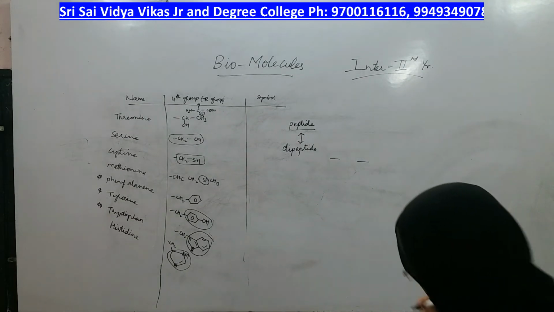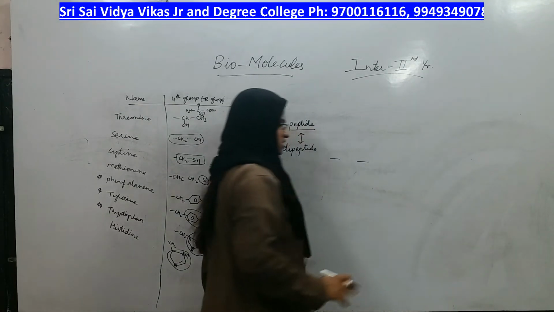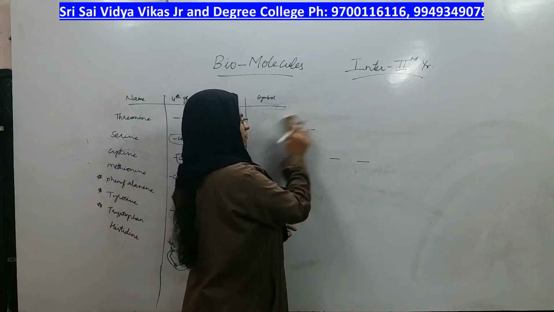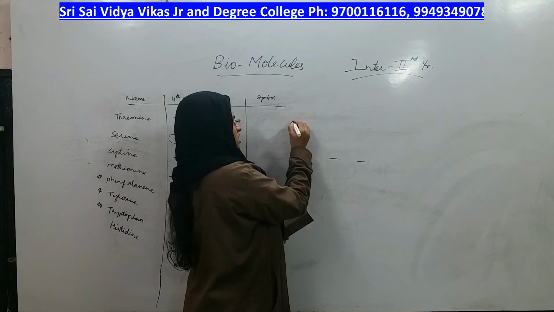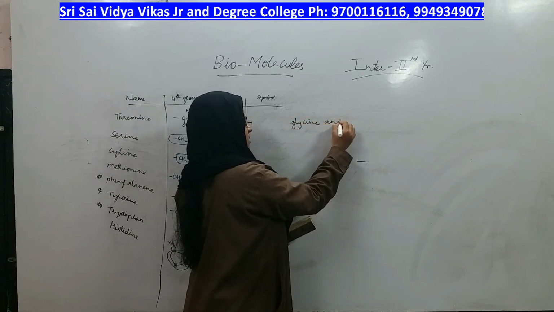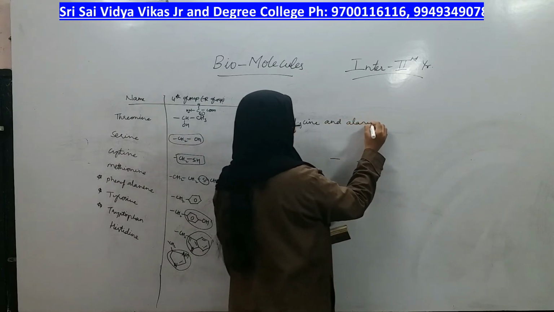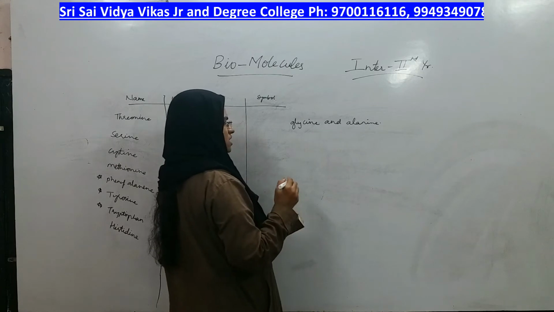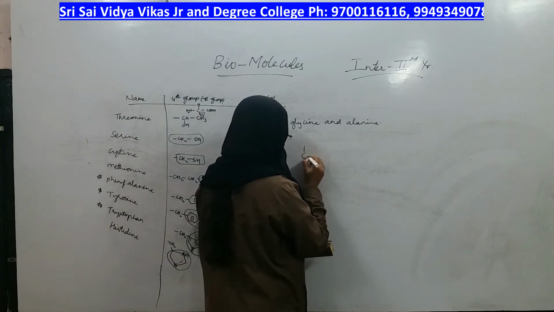Right, let us look at how different amino acids are connected with each other. I want a bond between, say for example, glycine and alanine. How will the bond be formed? First, let me take the structure of glycine. What is the structure of glycine?